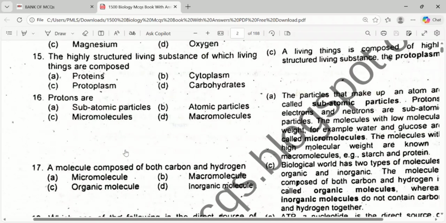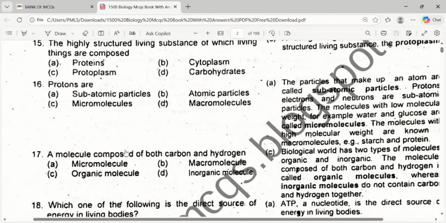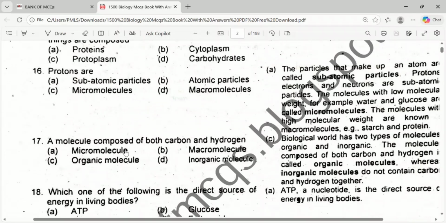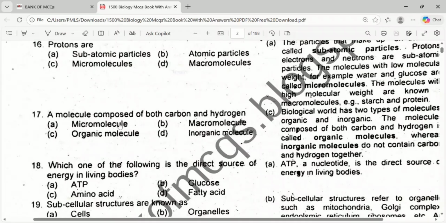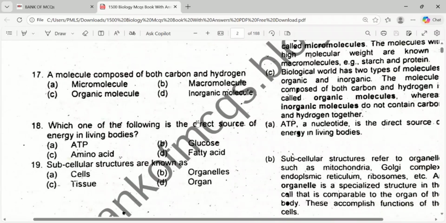A molecule composed of both carbon and hydrogen is known as what? We have studied this many times. A molecule which involves carbon and hydrogen is known as an organic molecule. Molecules which do not contain carbon and hydrogen, or contain them in a very minor amount, are inorganic molecules. Okay, micromolecules can have carbon and hydrogen in their molecule. Micro means small molecules, and macro means large molecules. Organic molecules specifically contain carbon and hydrogen. Inorganic molecules do not contain carbon and hydrogen, or contain them in very small amounts.